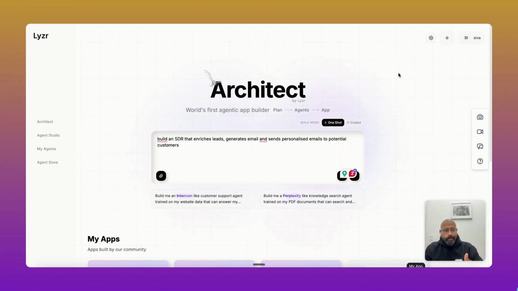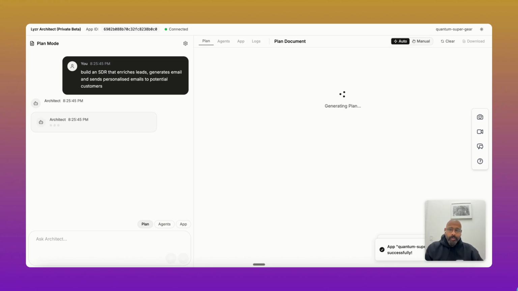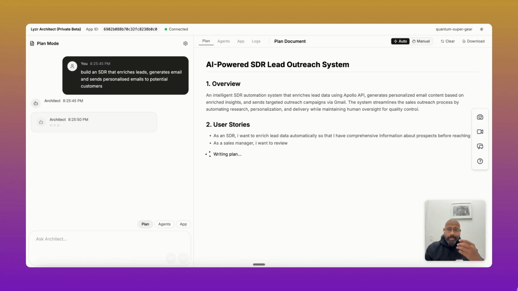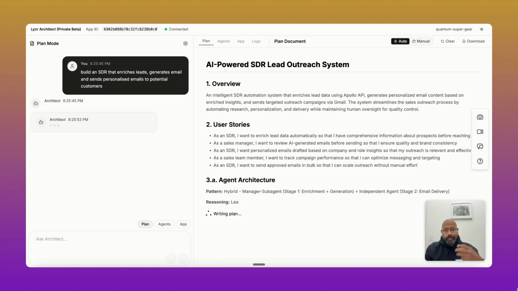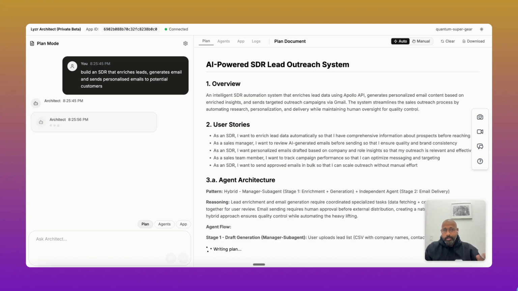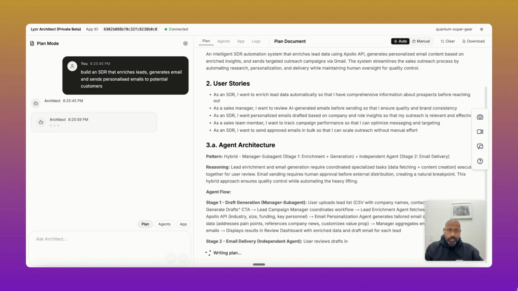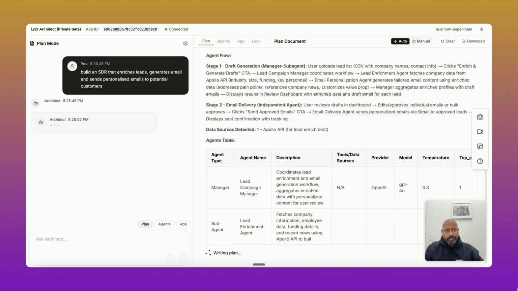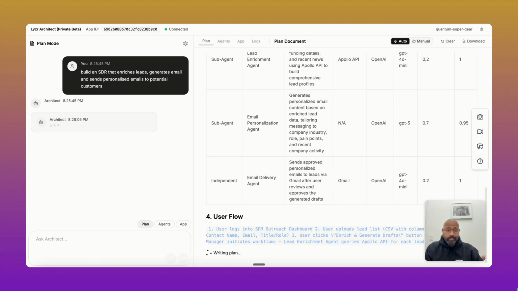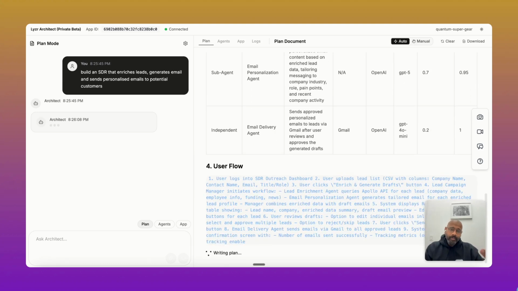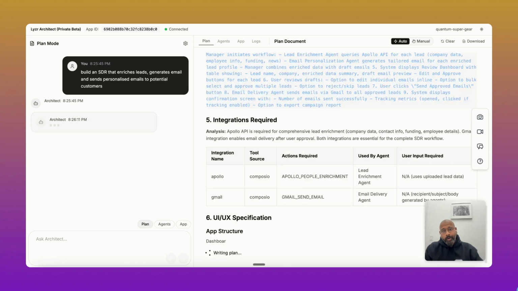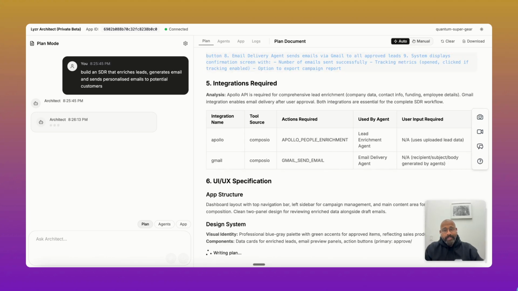So here I am, the architect, and I'm going to build an agent, actually an AI SDR that enriches leads and generates emails and sends the personalized email to potential customers. So all I have to do is go ahead and ask, and now the agent enters the plan mode where it actually looks into the thousands of templates that it is trained on. Because at Lyzr, we've been building agents for the last 2 years and we have so many templates available with us. It looks into what it takes to build such an agent and comes up with the PRD, product requirement document, or the plan, and then it moves on to building agents.